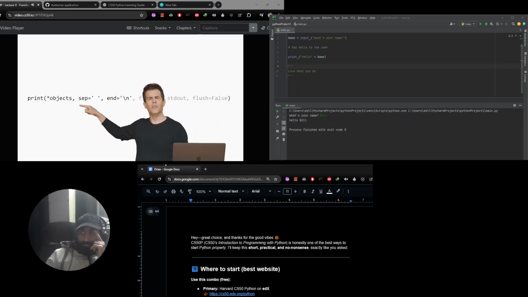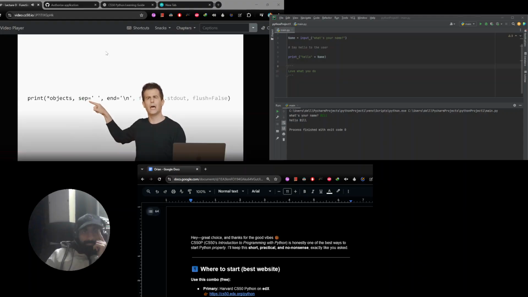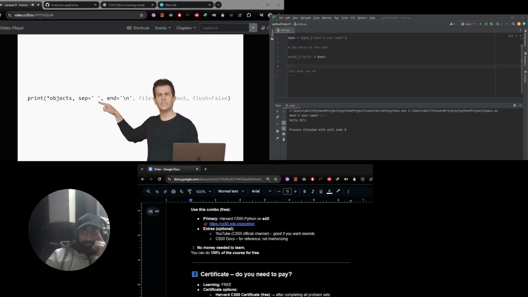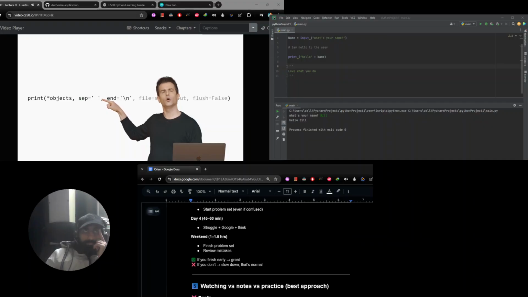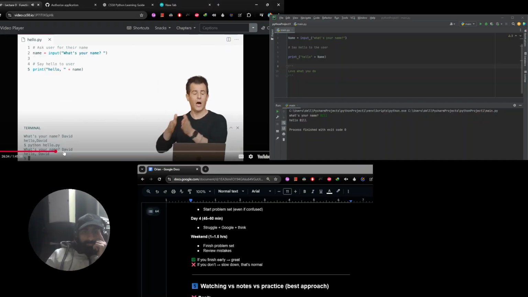After that, we see a comma. Then we see another parameter here called sep, short for separator in English. And notice the equal sign and the single quote, space, single quote. So quote, unquote. Hello, comma, space, David.